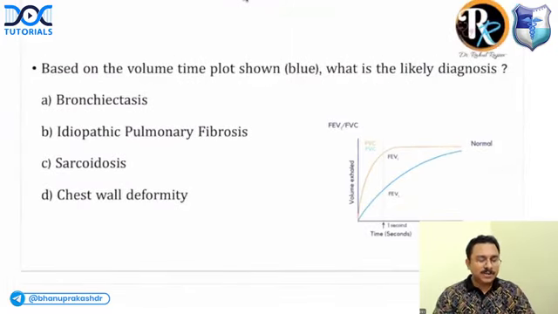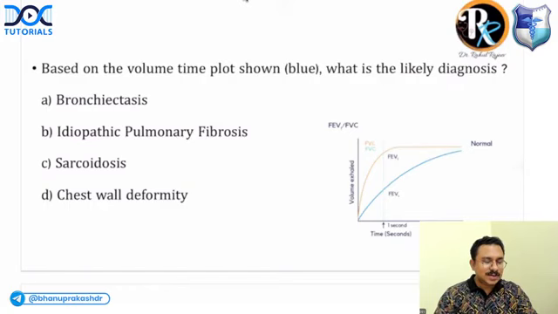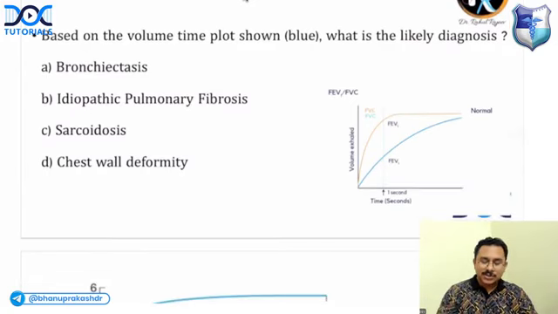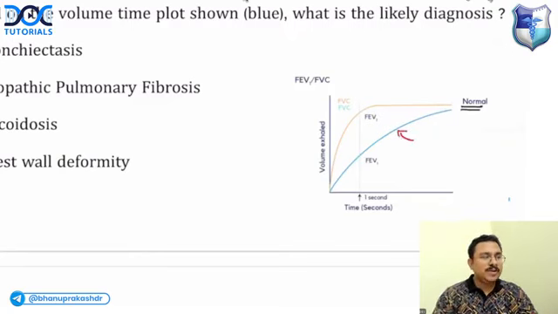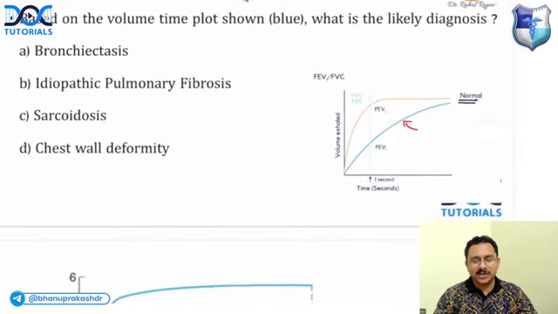Okay, about pulmonology. So in pulmonology, based on the volume time plot that is shown, what is the likely diagnosis? Can you answer? So you look at the volume time plot. You're seeing the normal volume time plot, and this will be the abnormal volume time plot. So you must know how to differentiate the volume time plot of obstructive lung disease and restrictive lung disease.